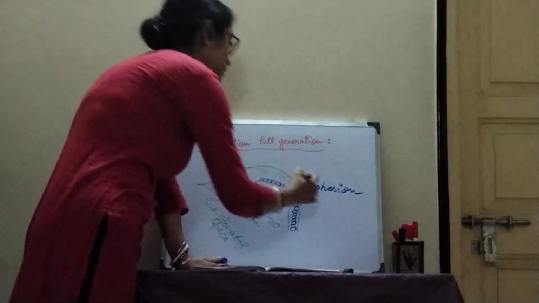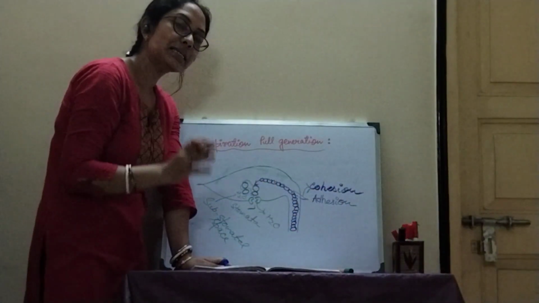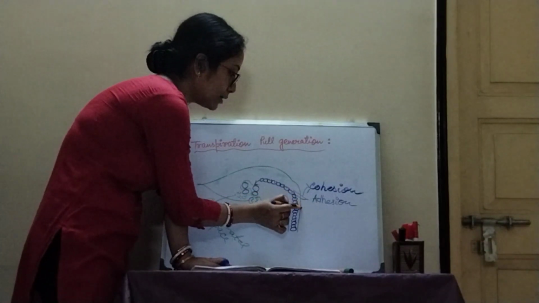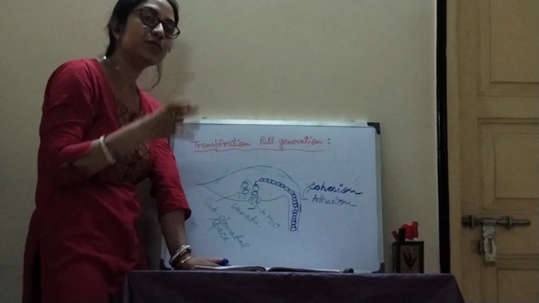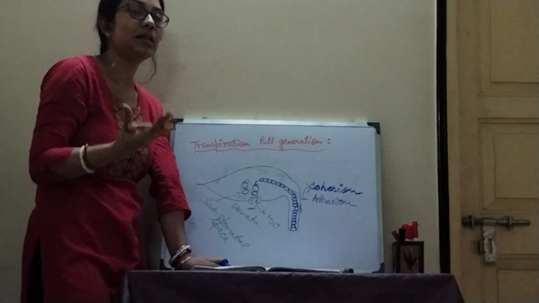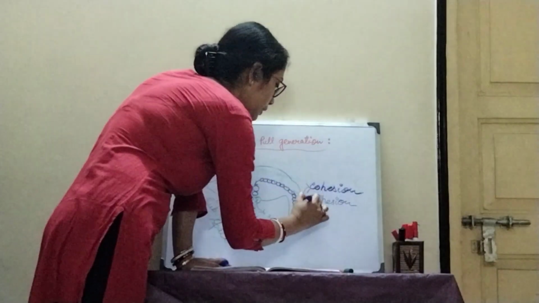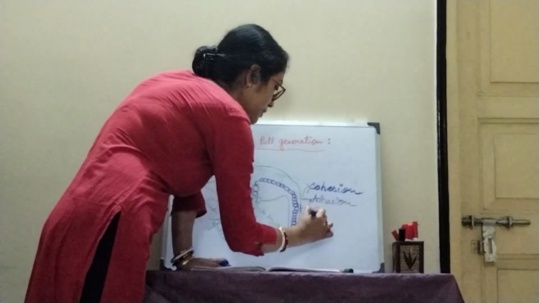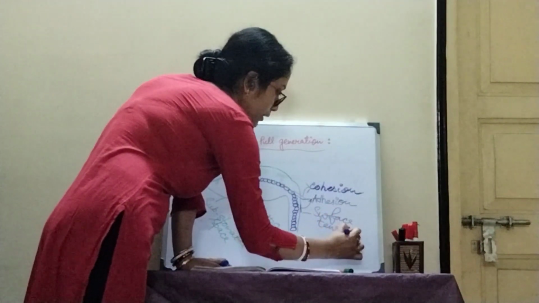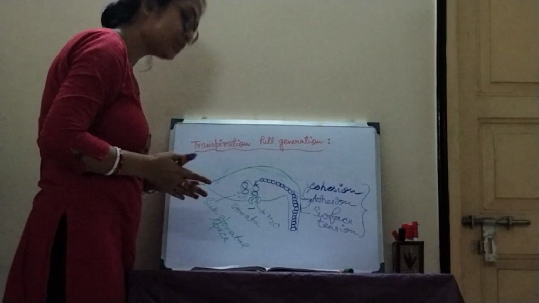Okay, the next force is adhesion. Adhesion is the interaction between the water molecules in the water column and the outer wall, the attraction between the water column and the wall. The stronger it is, the more it will help to maintain the water column sustainably. Okay, and the third one is surface tension. These are the three main forces that maintain a strong water column during the process of transpiration.